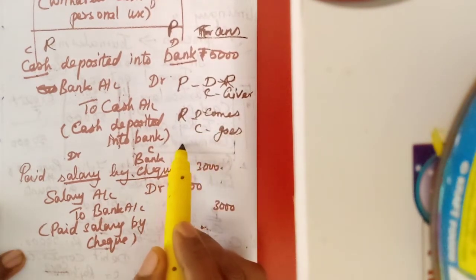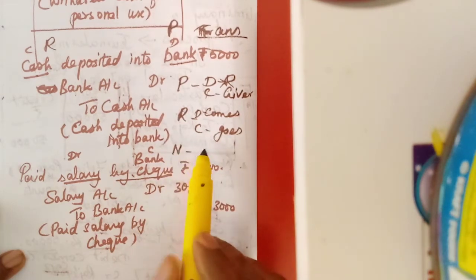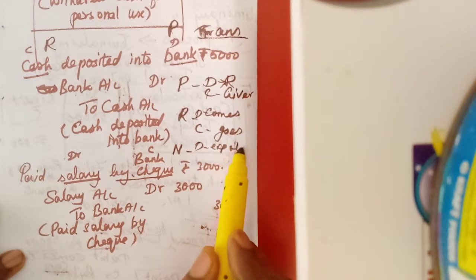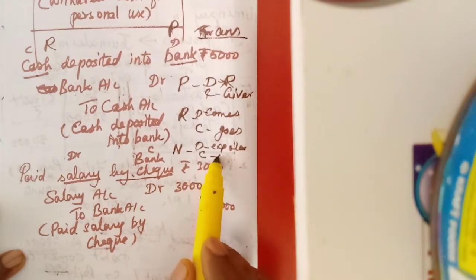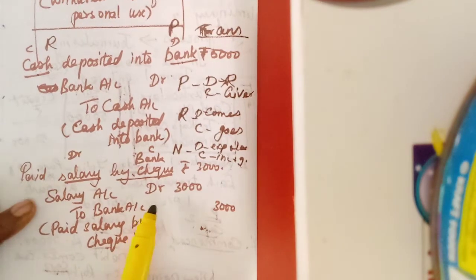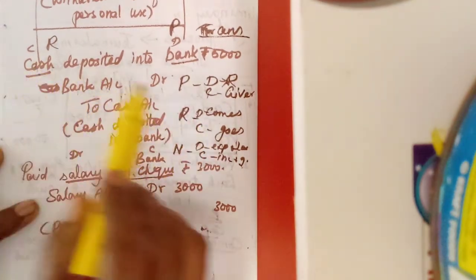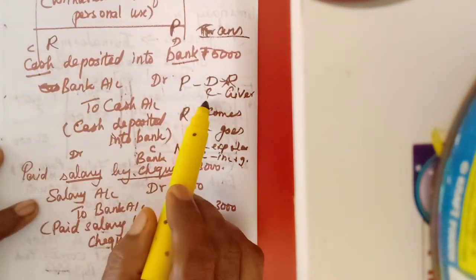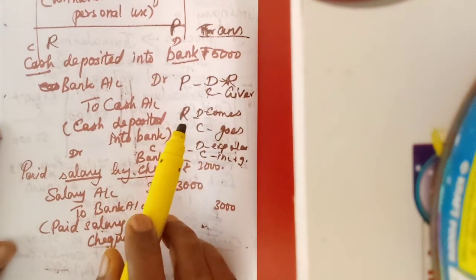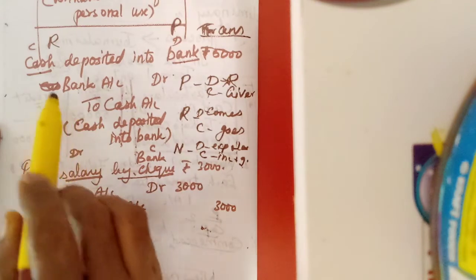For nominal account, debit all expenses and losses, credit all income and gains. So here we should apply these rules. At any time if we ask, you should be able to answer these golden rules of accounting.